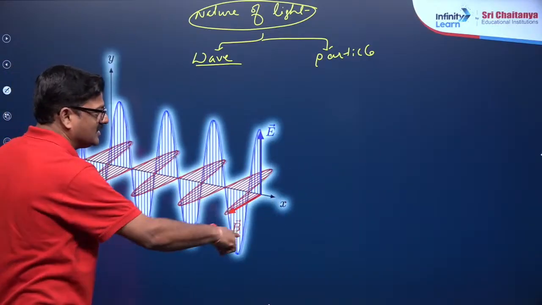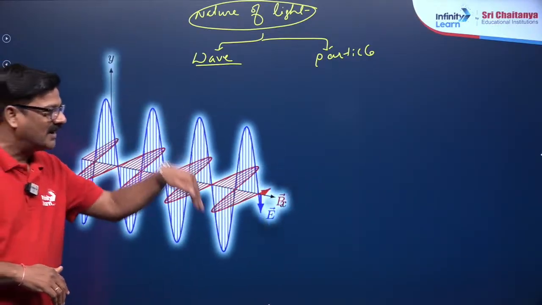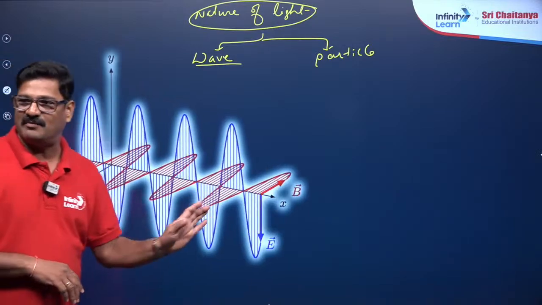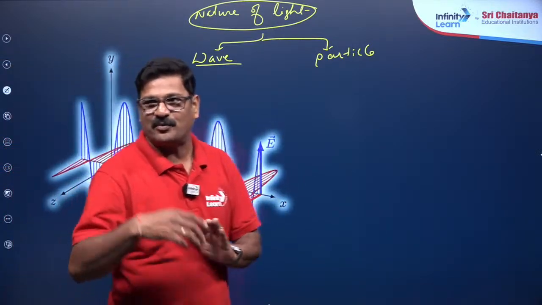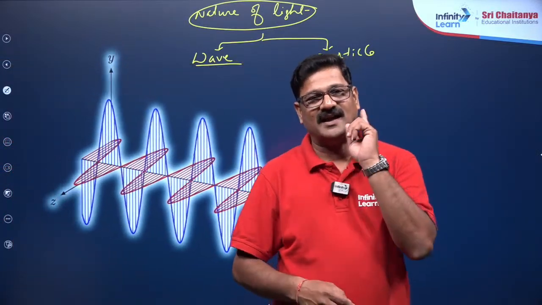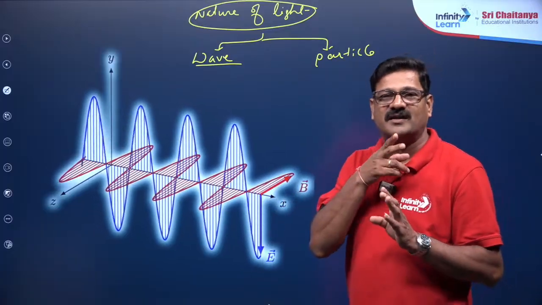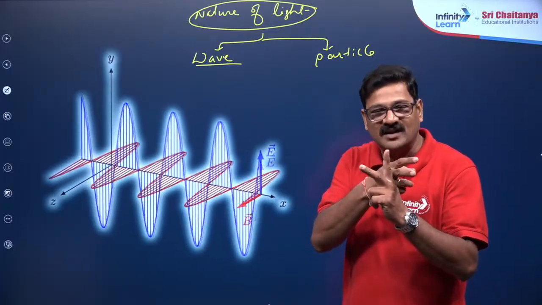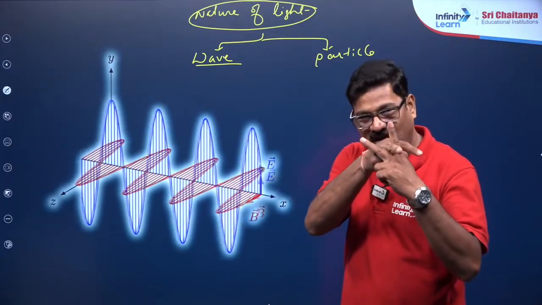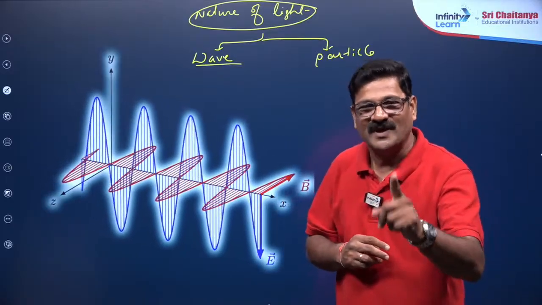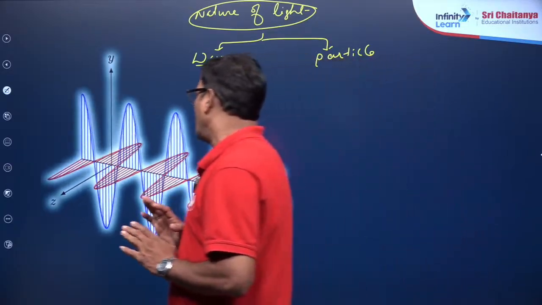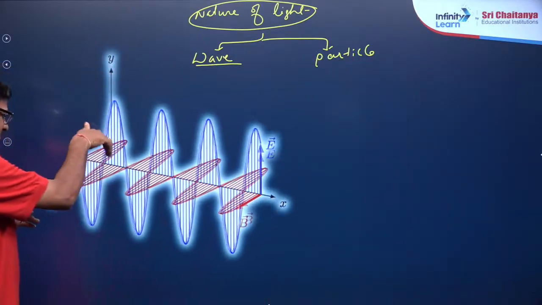The blue one is the electric wave, and the red one is the magnetic wave. The propagation direction, the electric field strength, and the magnetic field strength, these three are perpendicular to each other. Are you getting it? Clear?